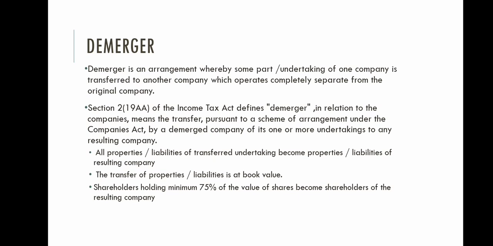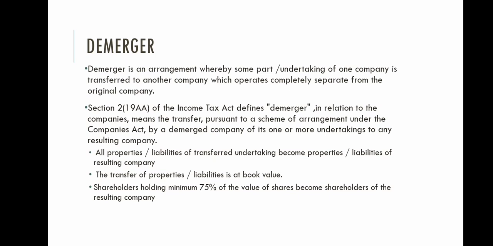According to Section 2, subsection 19AA of the Income Tax Act, demerger in relation to companies means the transfer, pursuant to a scheme of arrangement under the Companies Act, by a demerged company of its one or more undertakings to any resulting company.